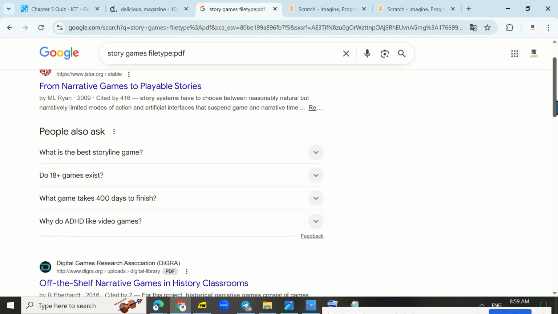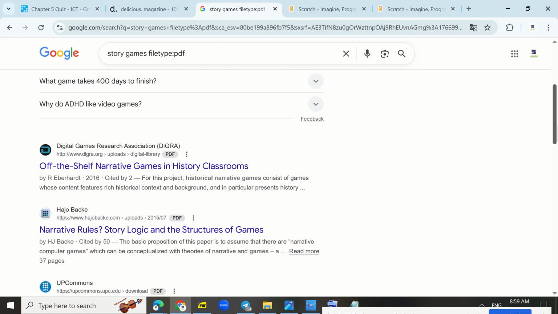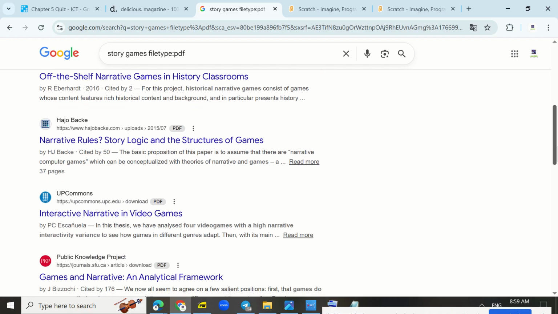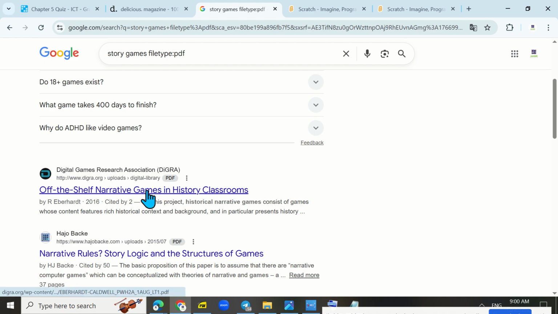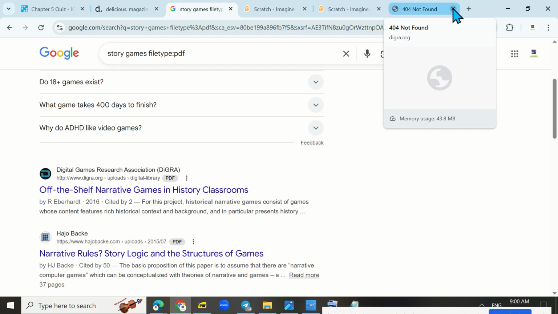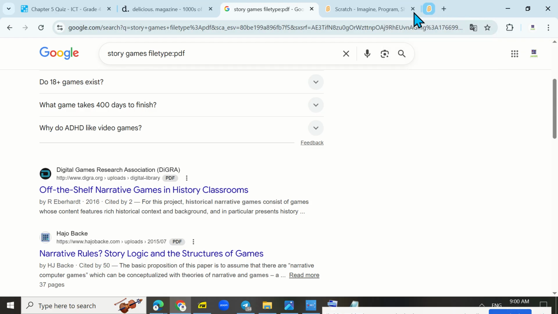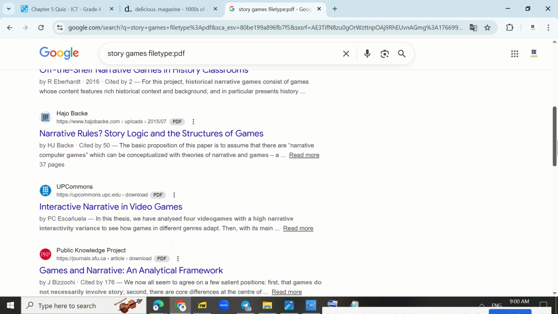Like I can read the story and look like a game at the same time. Okay, so that's it. Great for. Let me test this website. History classroom. This game is going to be like a history classroom. Oh, website is not working. Always reduce the amount of tabs that you are using. Okay, let me change the search.